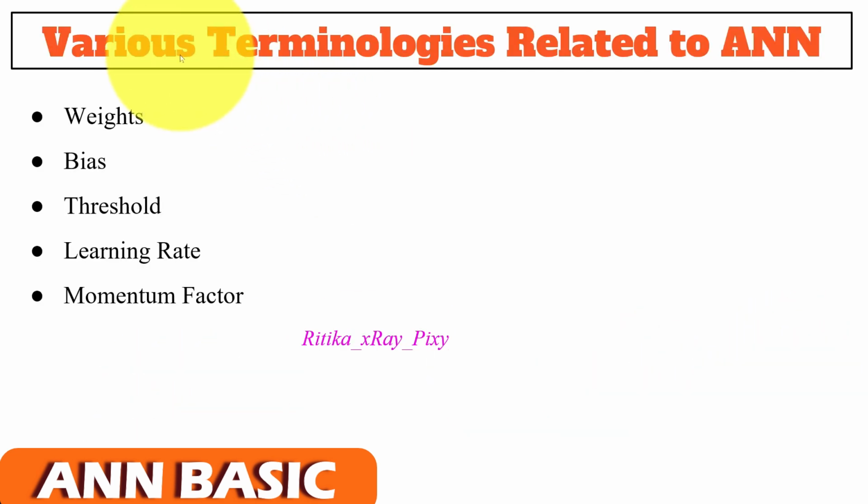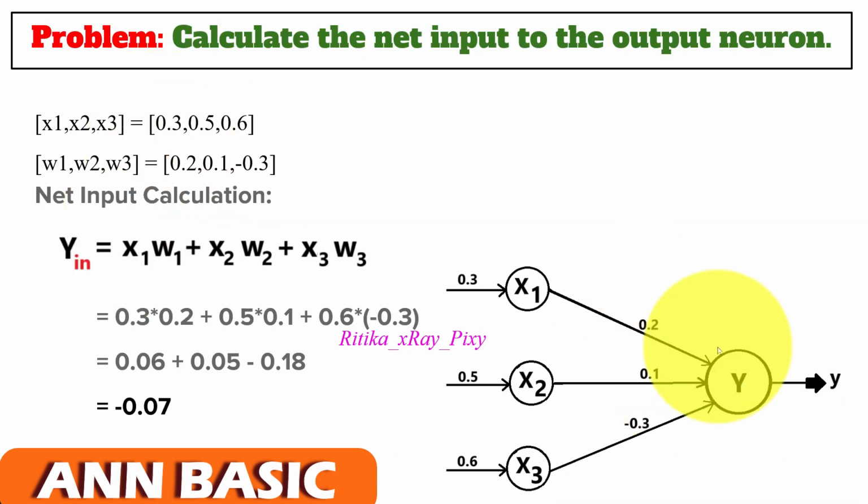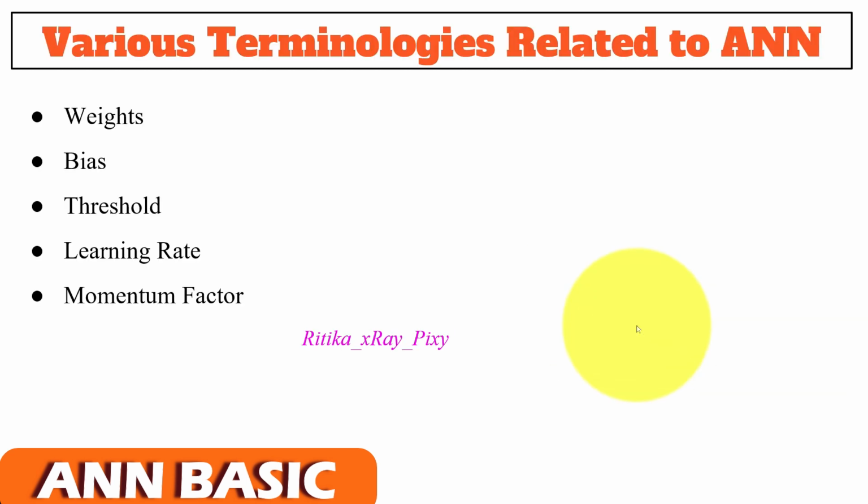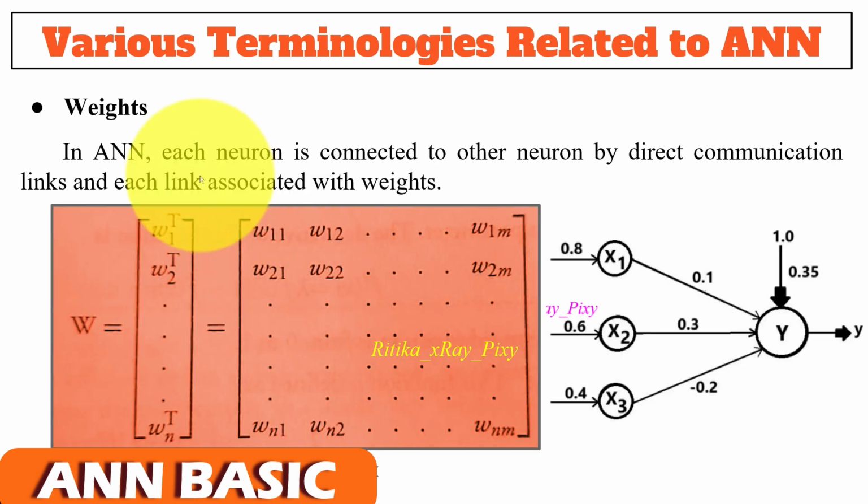Now we have basic terminologies related to artificial neural network that we will discuss one by one. First we have weights that we already discussed. We have weights associated with the connection links. Then what is bias, threshold, learning rate, momentum factor. So first we have weights.